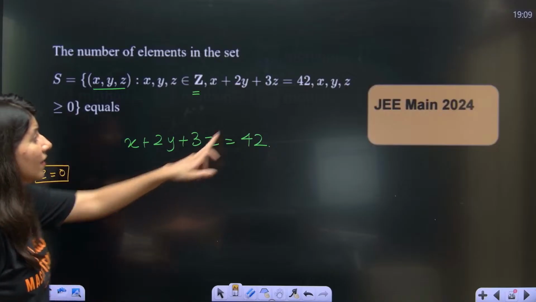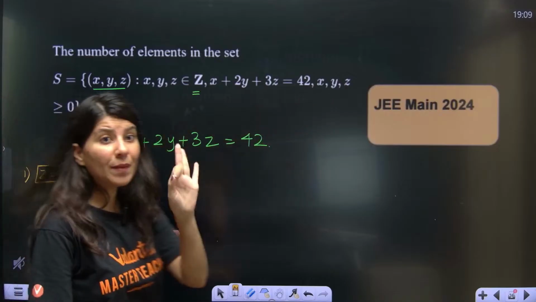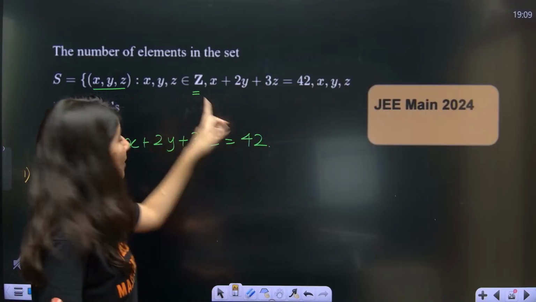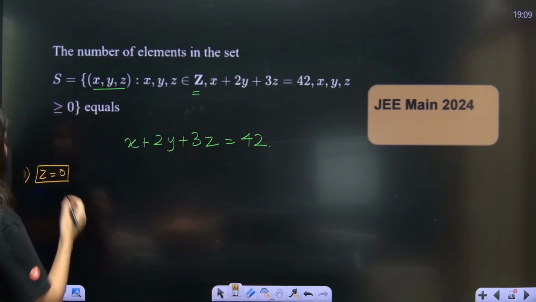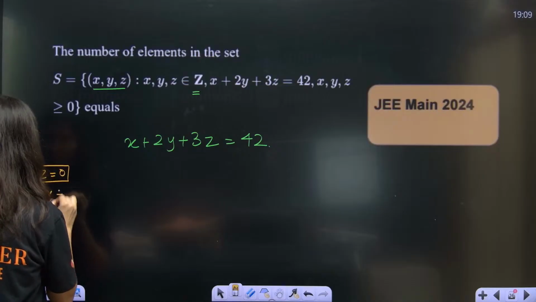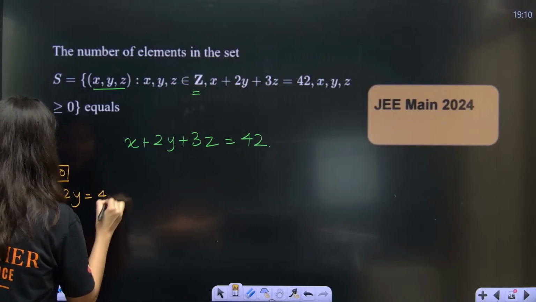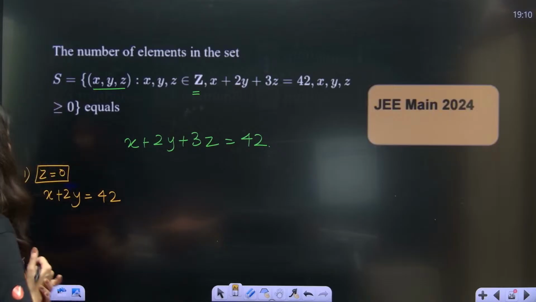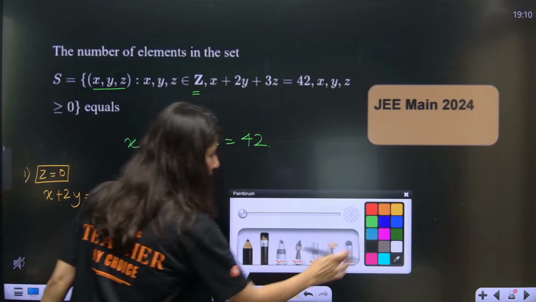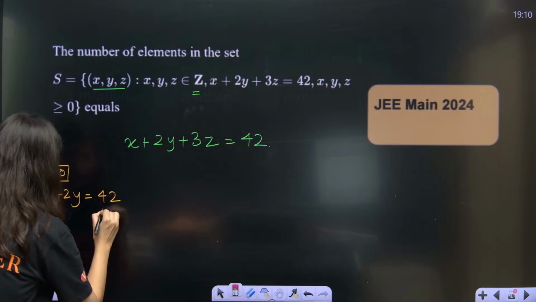Because see, x, y, z should all be non-negative integers. This is a plus point, that means there will be limited cases, obviously. So if z is 0, then x plus 2y is equal to 42. Now think about what could be the values of y. Just make a table for y, z, x.